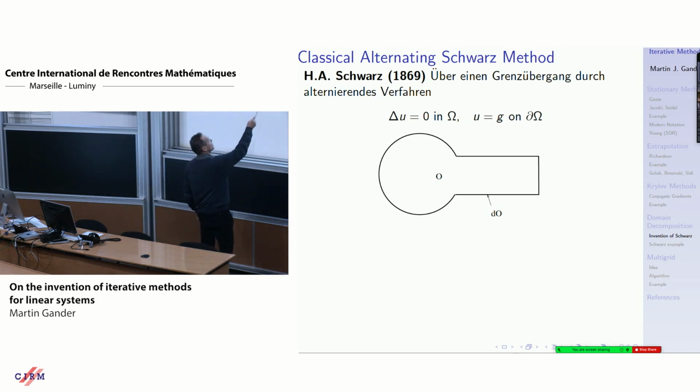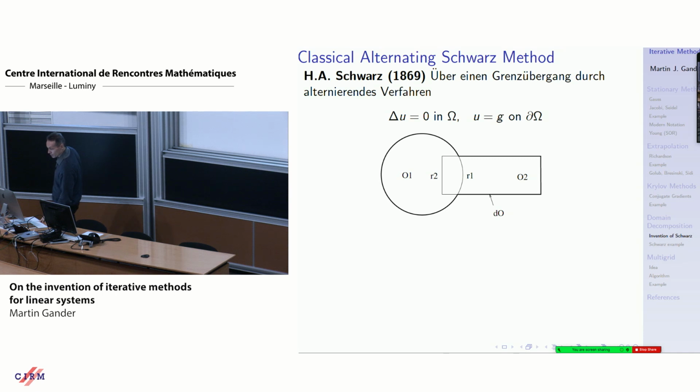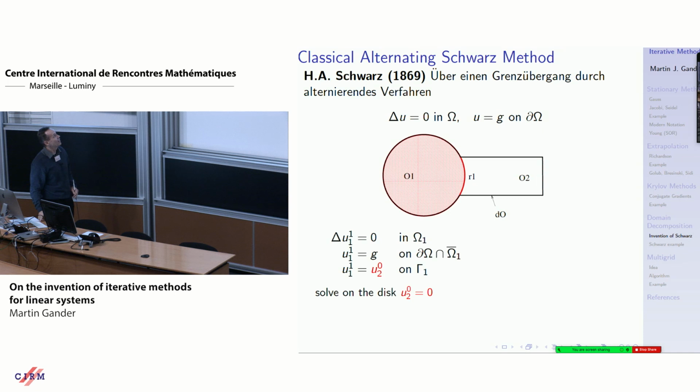Now what he did is he took a domain which has a very special shape. You see it's neither a disk nor a rectangle, but it's a combination of those two, because at that time, the existence and uniqueness of solutions on disks and rectangles to Laplace's equation was known by Fourier analysis and by the Poisson integration formula. So Schwarz knows that on the disk there are solutions, on the rectangle there are solutions, but on the combination, this minimizing Dirichlet principle had no proof. So he invented his alternating Schwarz method. You cut this domain into two pieces. One is a disk, one is a rectangle, and you iterate.